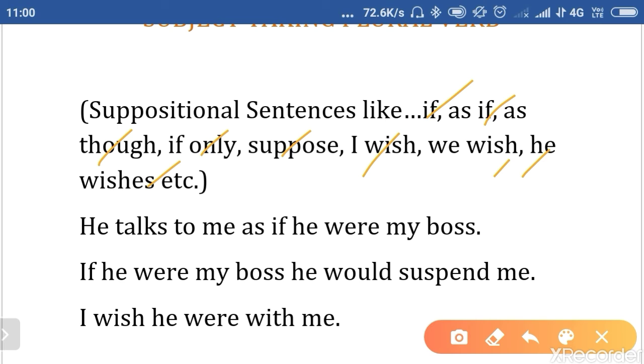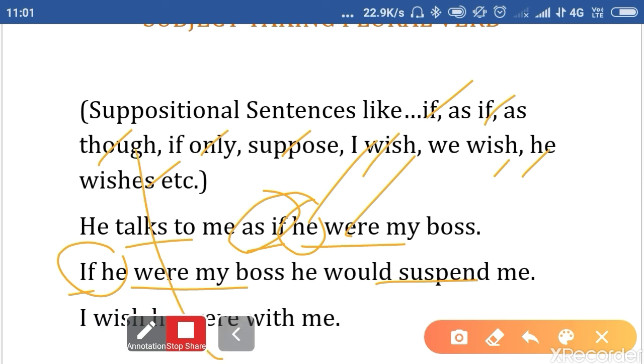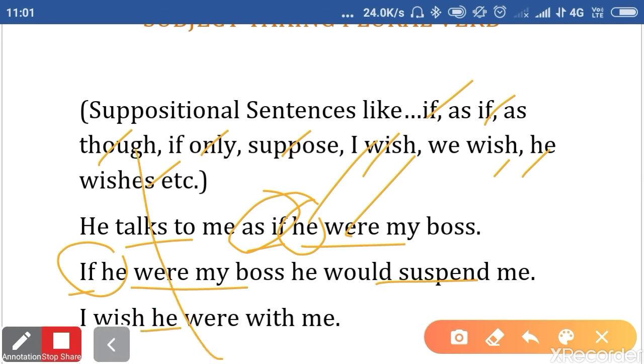These are suppositional phrases. Whenever we have these phrases, we always use a plural verb. He talks to me as if he were my boss. As if. Don't get confused with "he". He is singular, but don't get confused with this subject. As if, so we will use a plural verb. If he were my boss, he would suspend me. I wish he were with me.